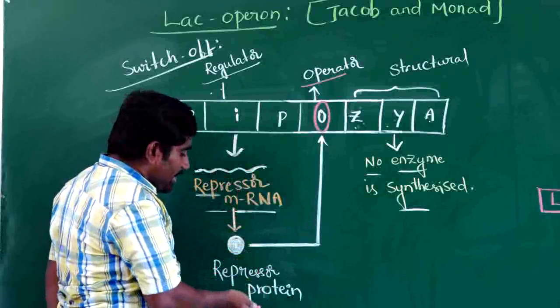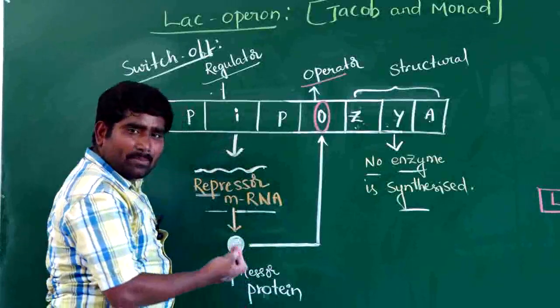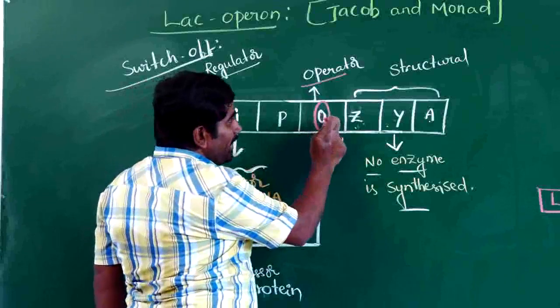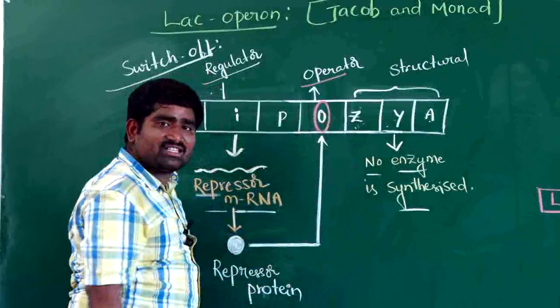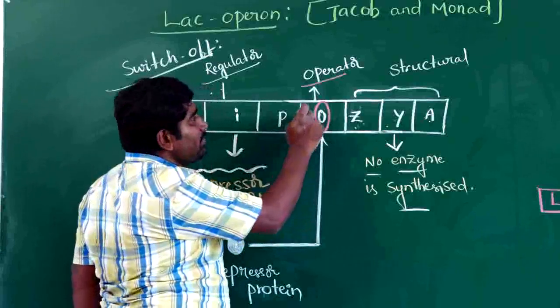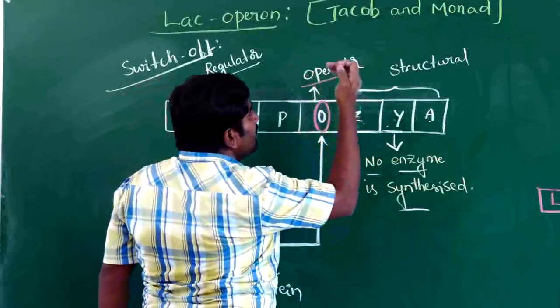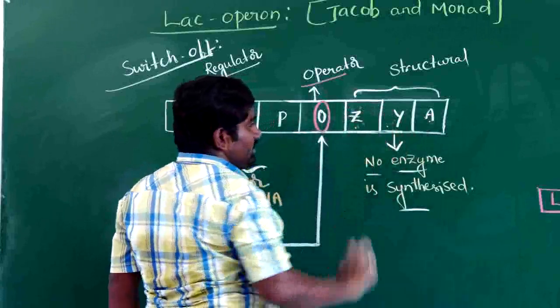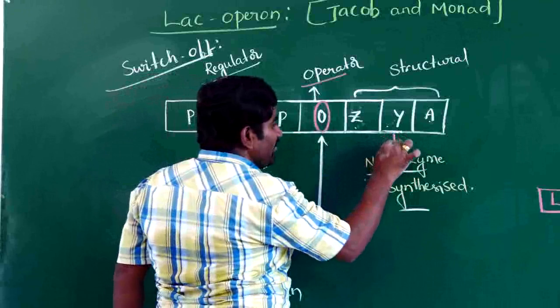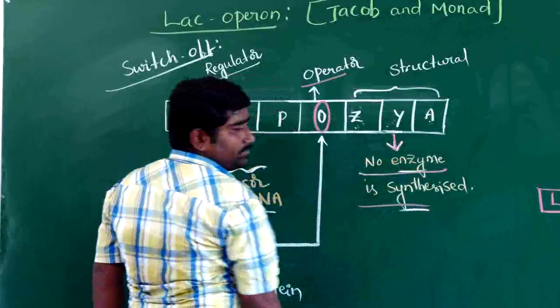This produces a protein called repressor protein. This protein goes to the operator gene and blocks it. When the operator gene is blocked, it switches off the ZYA genes. Then no enzyme will be produced from here.